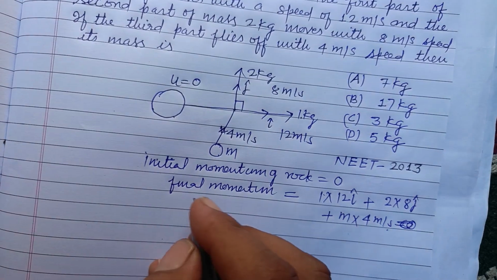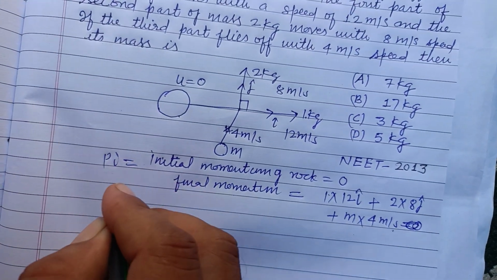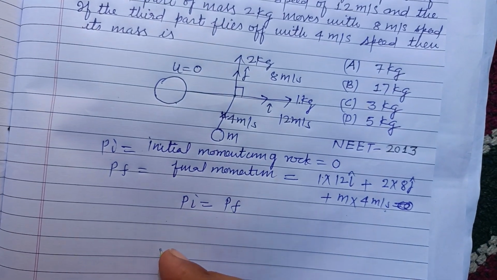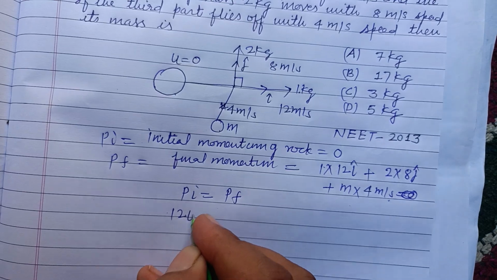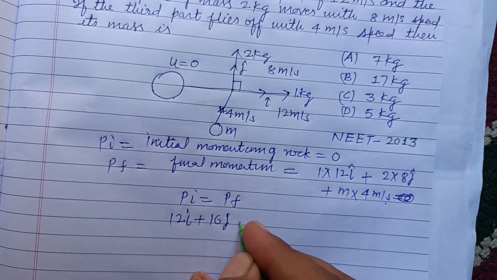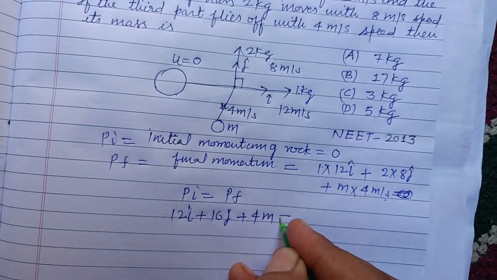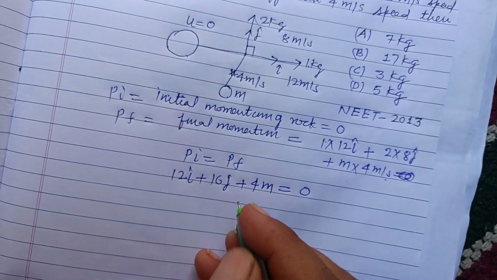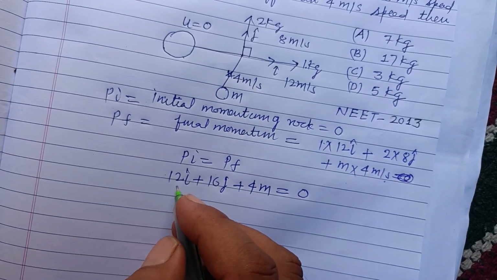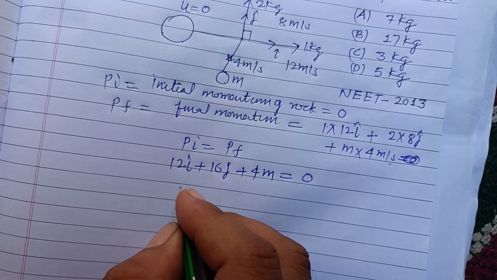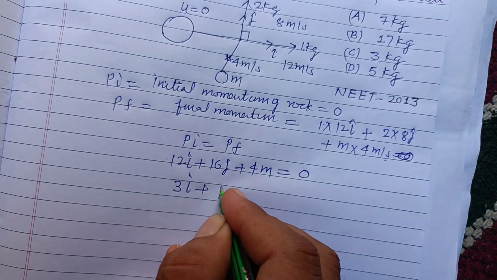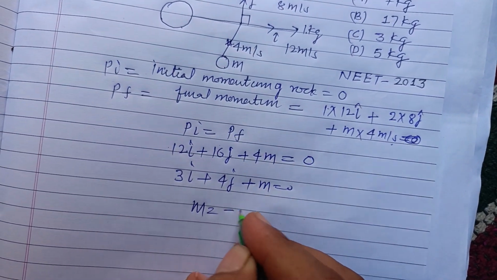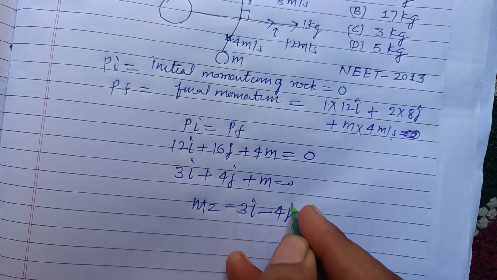Final momentum is this. So P initial equals P final by the momentum conservation law. Putting these in, 0 equals 12 i cap plus 16 j cap plus 4m. So dividing all three parts by 4, 4 threes are 12, 4 fours are 16, plus m equals 0. So m is here 3 i cap minus 4 j cap.